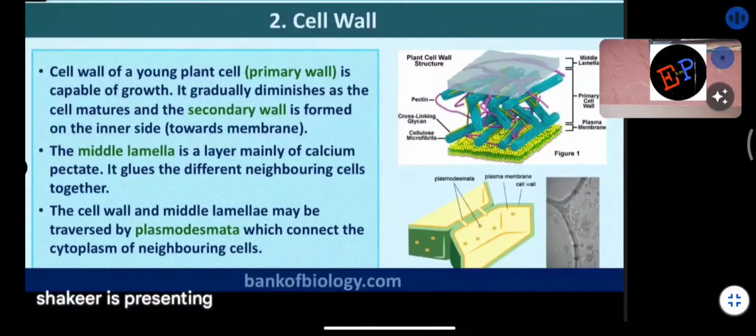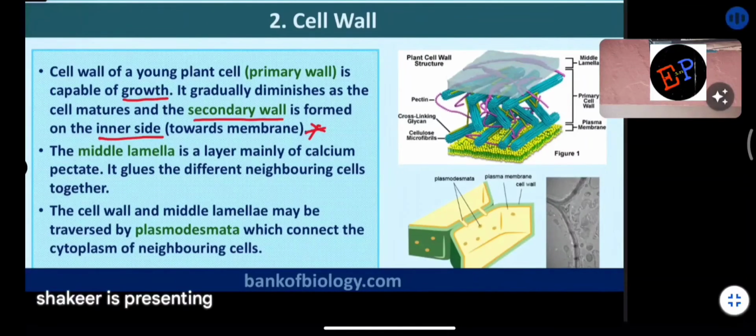Next. The cell wall of a young plant cell is capable of growth. If you have a plant at its initial stages, in the bud form or the preliminary stages, then it has the ability to grow. Once the cell matures, the cell wall cannot grow. That type of wall we call the secondary wall, and it is formed on the inner side towards the membrane. So the secondary wall is present on the inner side of the membrane.